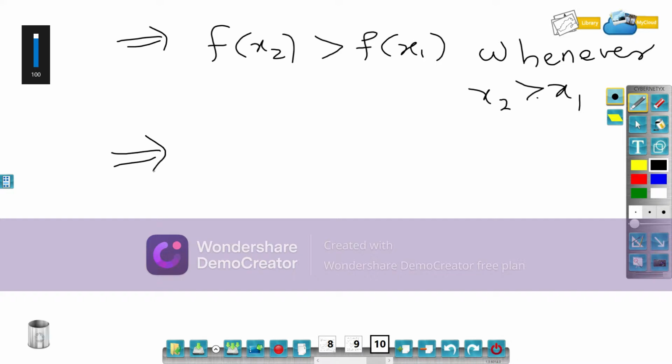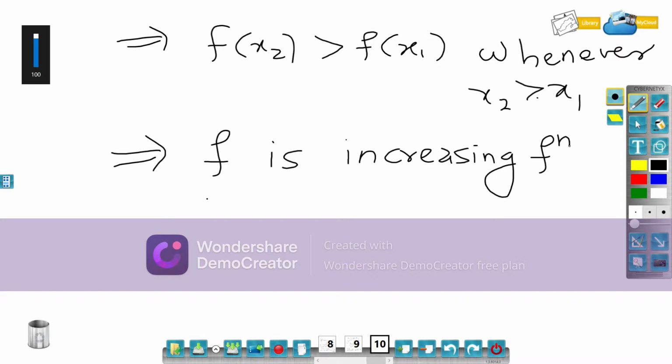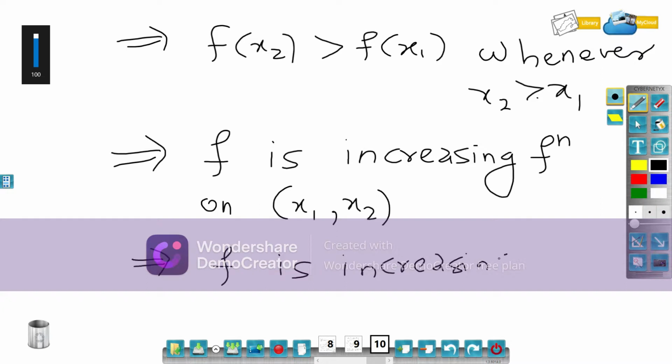So this would imply f is an increasing function on the open interval (x1, x2). But x1 and x2 are arbitrary points from the open interval (a, b), so this would imply f is an increasing function on the open interval (a, b). So this completes the proof.